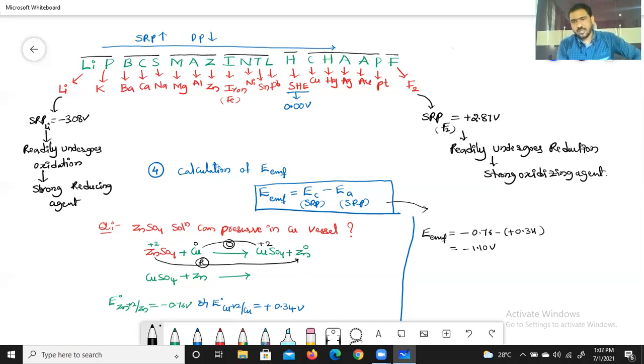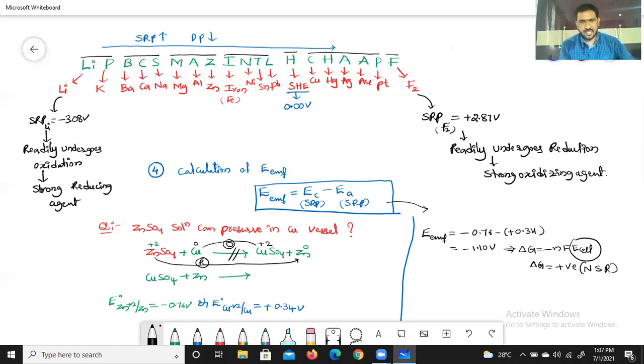As I told you, here the EMF value is negative, then with respect to del G equal to minus nFE cell, this is negative. It means the resultant del G will be positive. This positive means that it is a non-spontaneous reaction. There is no feasibility of the reaction. This reaction will not happen. That is the meaning of this.